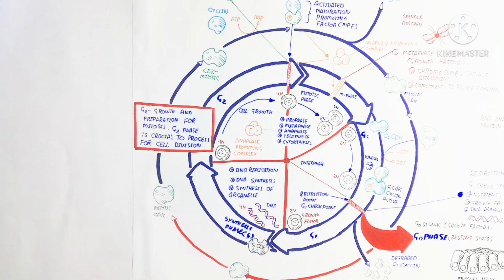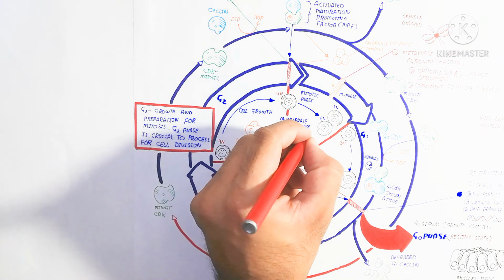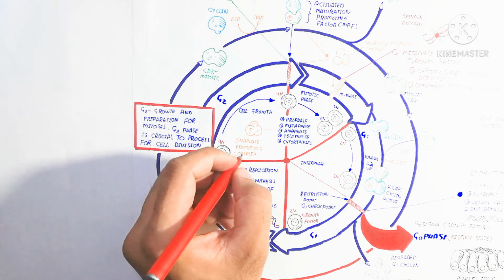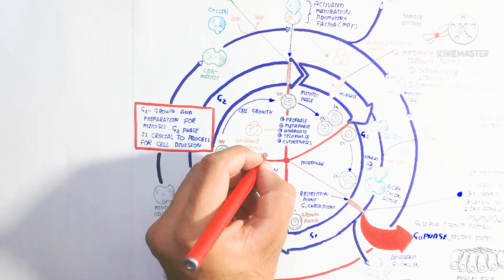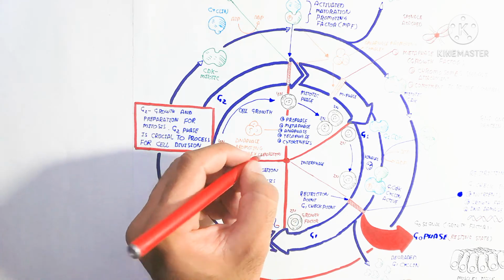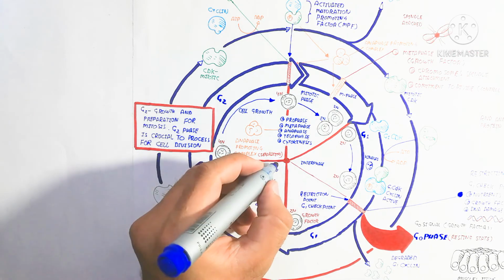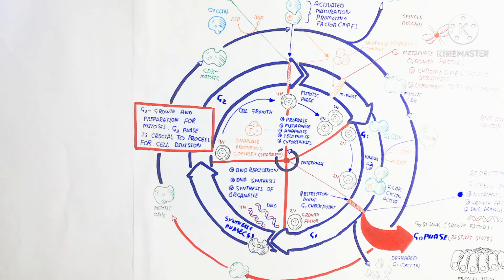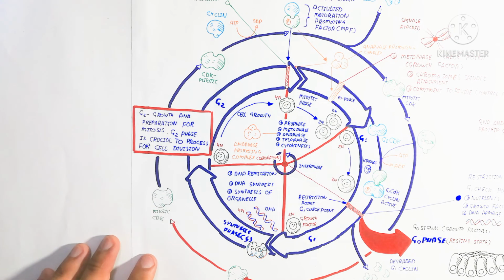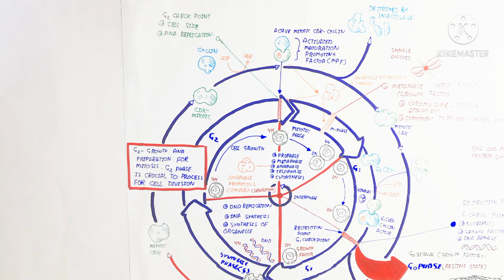So here you can see that the mitotic division will occur. Basically, 2n converts into 4n before the mitotic division, and after the mitotic division is complete, it is 2n again. So that's all done here.